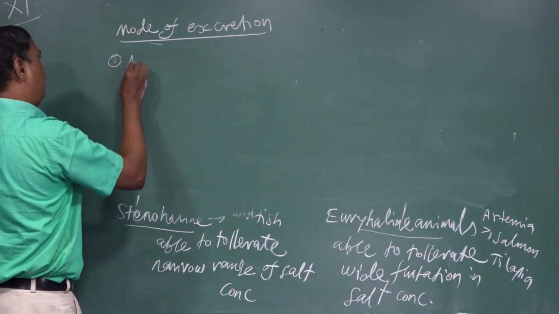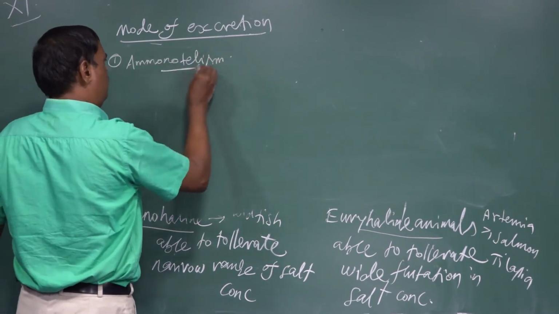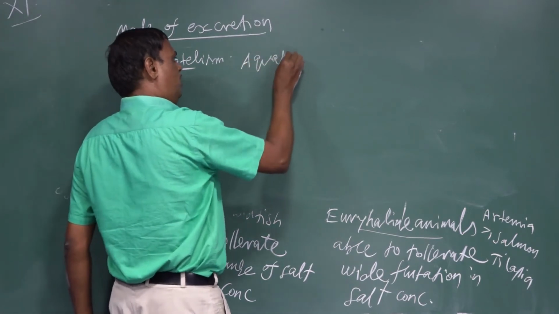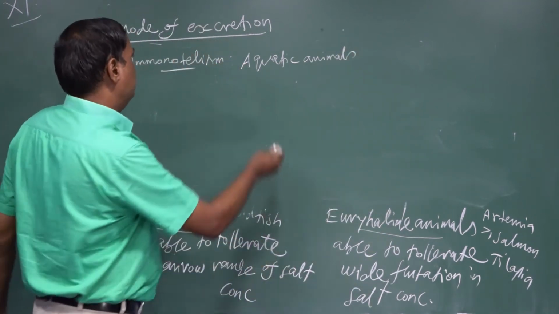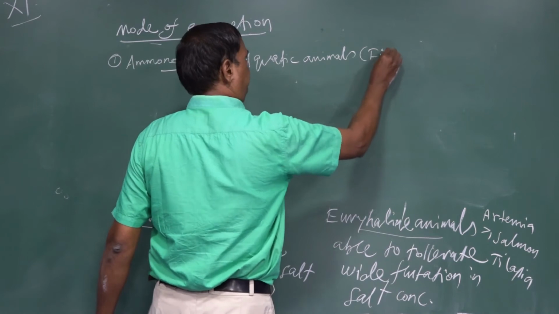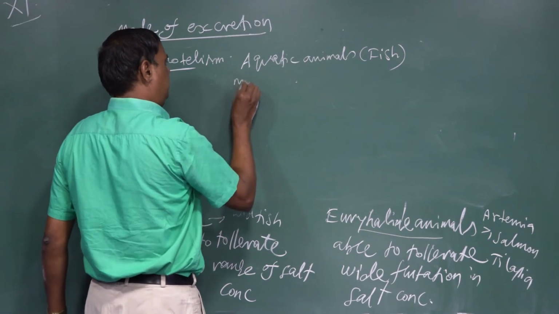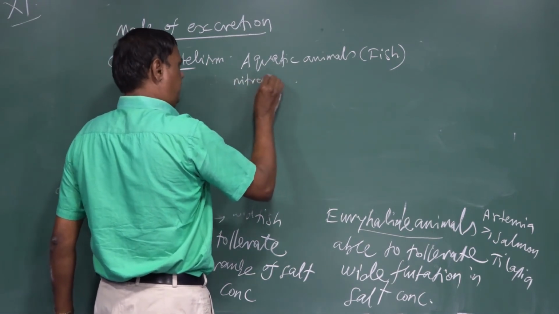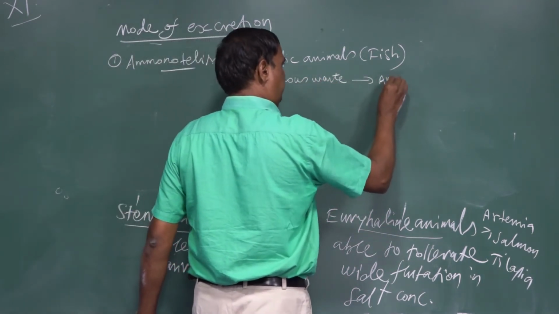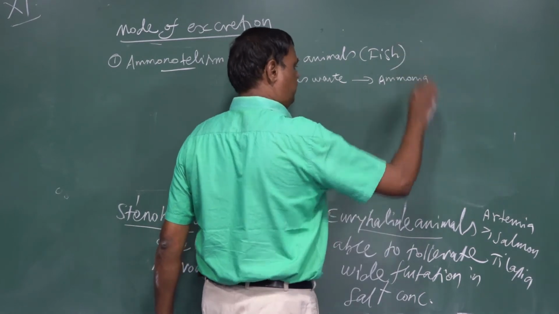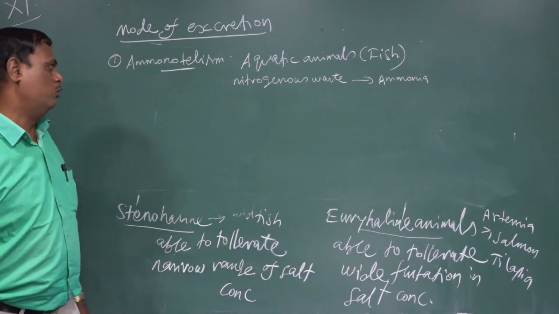One example is ammonotelism. Ammonotelism means mostly aquatic animals release nitrogenous waste in the form of ammonia, for example, fish. When the frog lives in water, it releases nitrogenous waste in the form of ammonia.